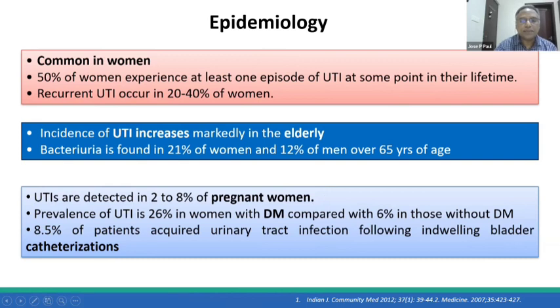You have to treat these pregnant women, otherwise it can lead to complications, including ascending infection as well as acute pyelonephritis. The incidence is more common in patients with diabetes compared to those without. Instrumentation of the urinary tract is often associated with UTI, and sometimes it can lead to MDR as well as XDR infections.